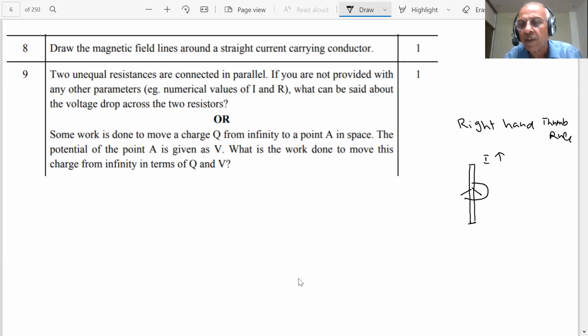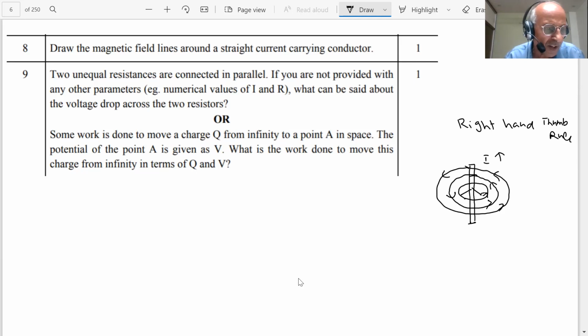Then you know that there are concentric circles, student. Magnetic lines are concentric circles, and the direction is given by the fingers in the direction in which they are wrapping. Thumb is in the direction of the current, student. So we can draw these lines. The arrows show the direction of the field line. So magnetic lines are concentric circles.